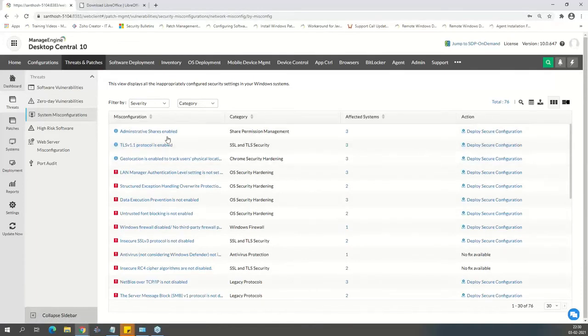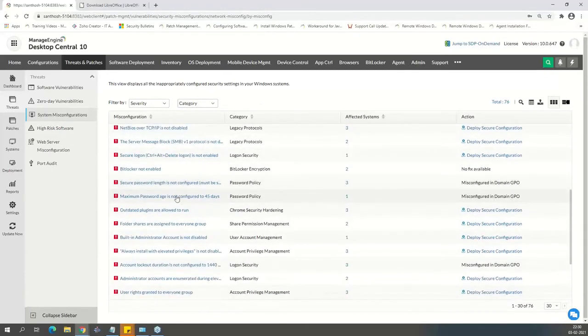Administrative shares, if they are enabled. So all these are categorized, right? Different at Chrome level or OS hardening level, password policies at firewall level. Is it using legacy protocols, legacy applications? How about the status of the BitLocker encryptions, end of life applications? If you are going to use end of life applications, that's a vulnerability, and we can go ahead and categorize them and see them as well.